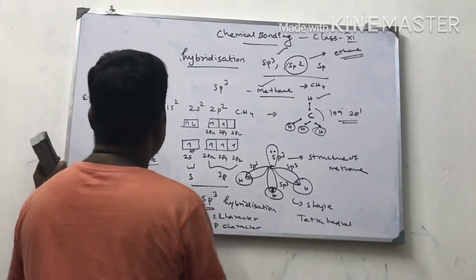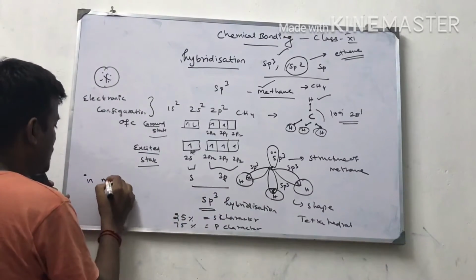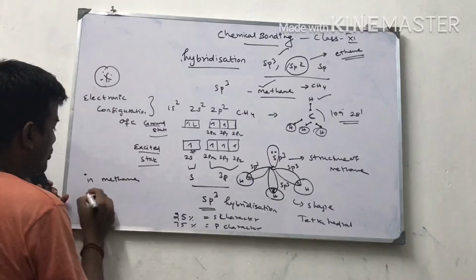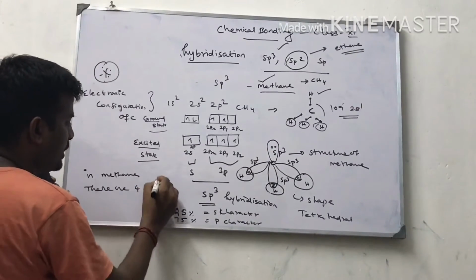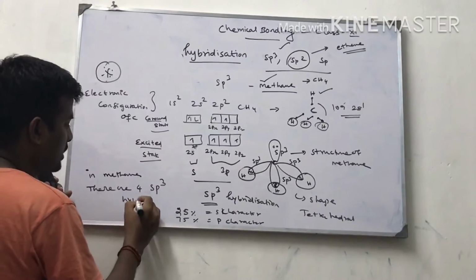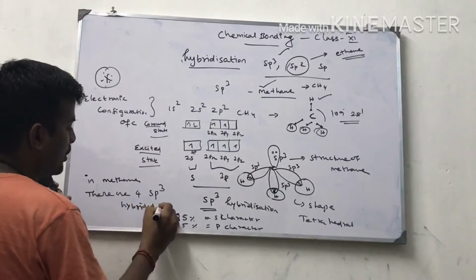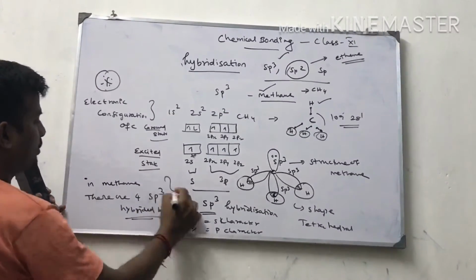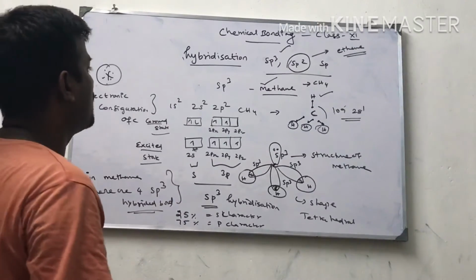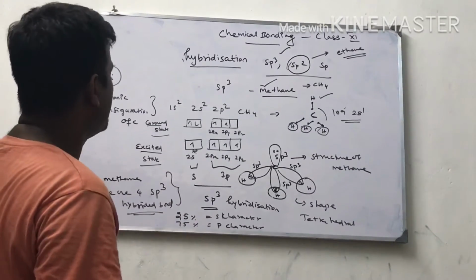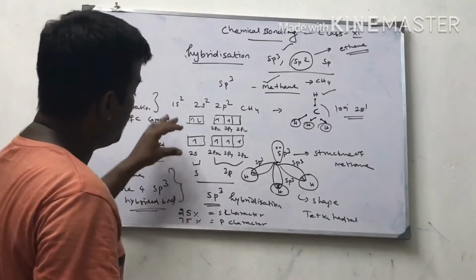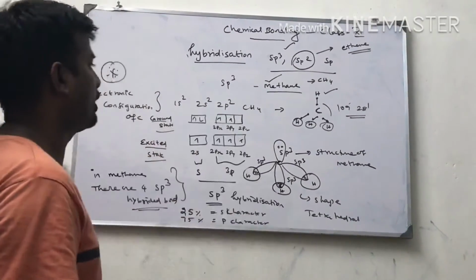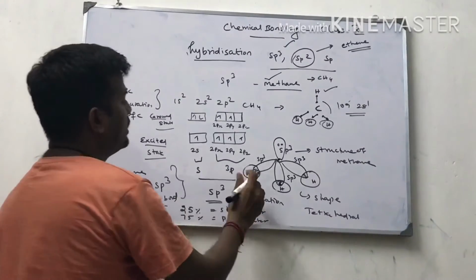In methane there are 4 sp3 hybridized bonds. So this is very important, 1 mark. How many sp3 hybrid orbitals are in methane? 4, because whenever they hybridize with each other, they acquire both the characters. So that is why it is sp3.